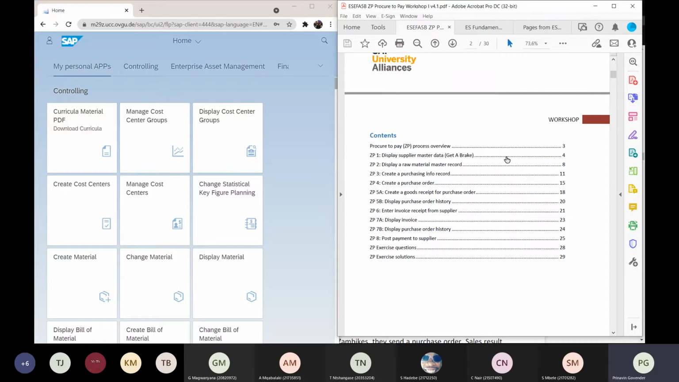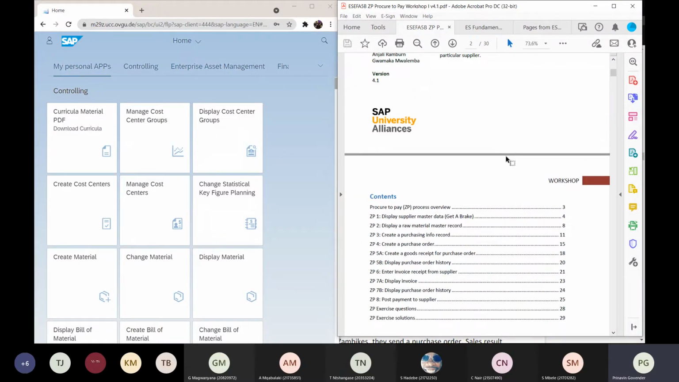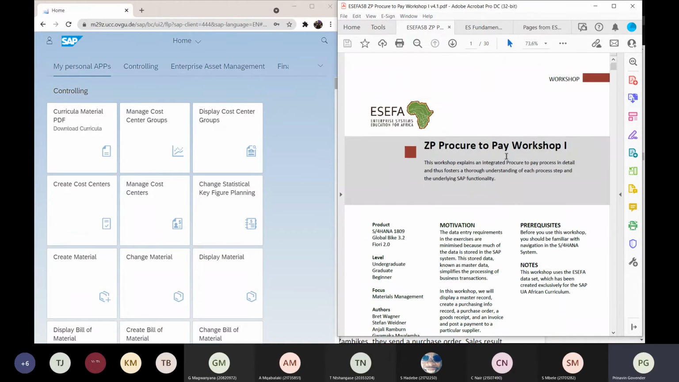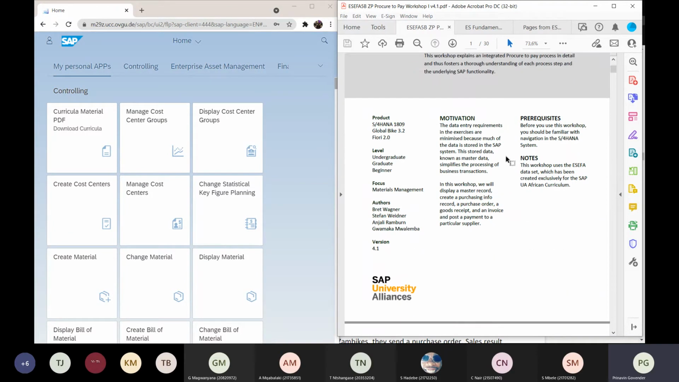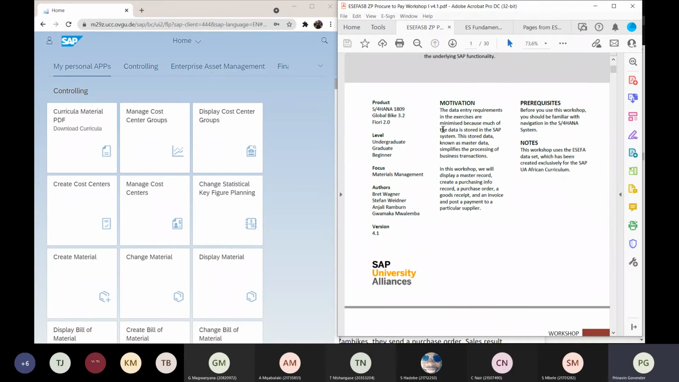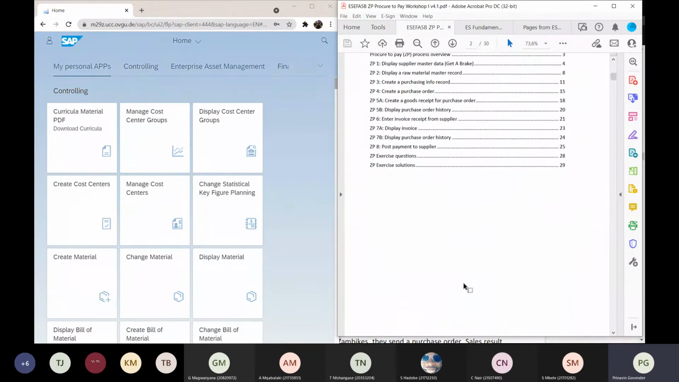The supplier master data is, we're basically going to find out how we're going to get this part, the breaks. We're going to have a look at the master data, and we're going to try and answer the questions that follow. So you can read all of this, procure to pay, the workshop, the data entry levels. Let's go to procure to pay.